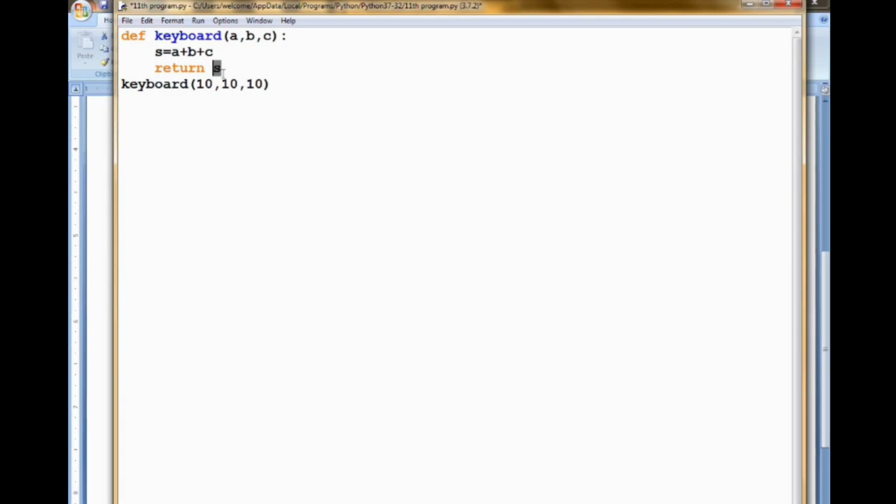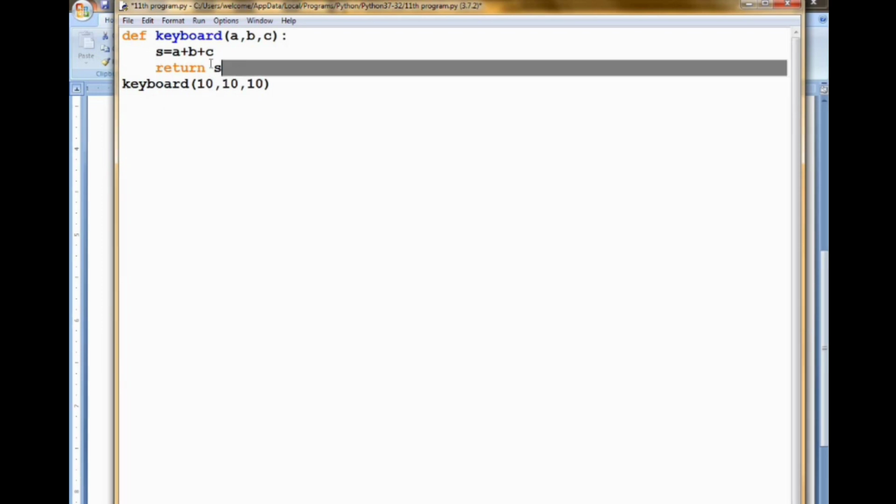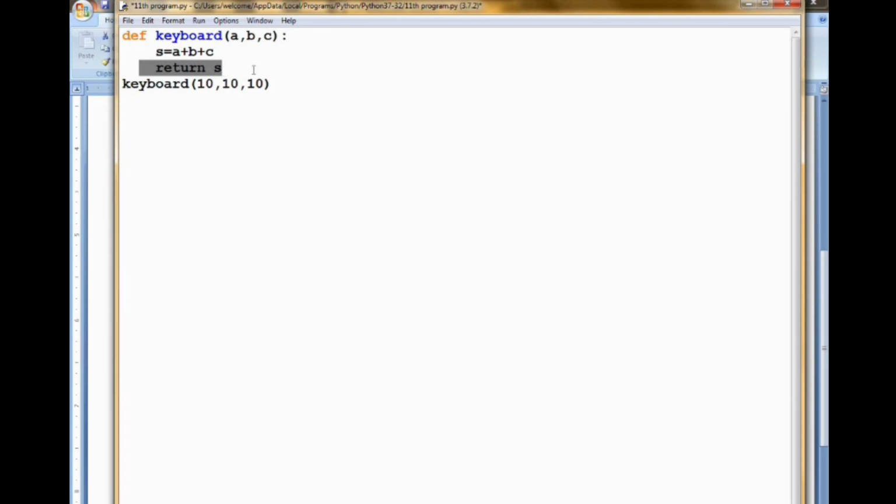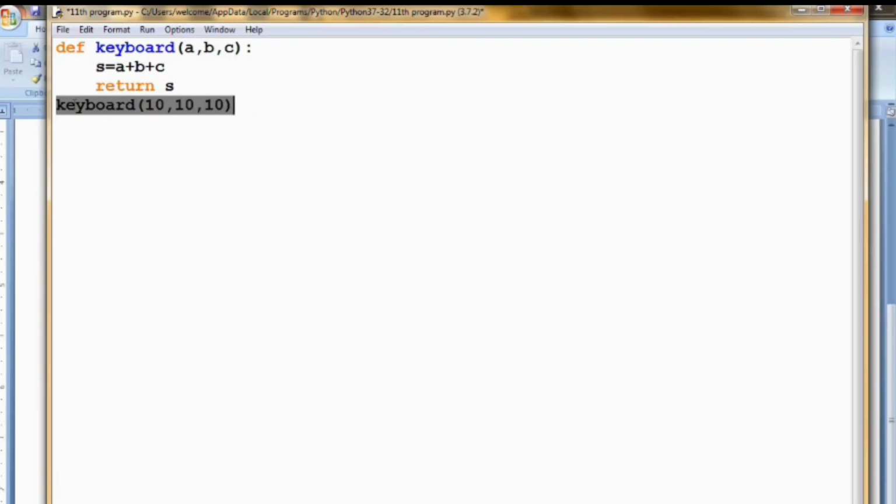Now I am not printing s inside the function. In the previous functions we saw that we printed inside the function. Now I am just returning s. The return statement must be at the end of the function, and it will return s to the place where we called the function. For example, I am capturing the result into the variable y. Now if I print y, then the value of s will be printed. That is, 30 will be printed.